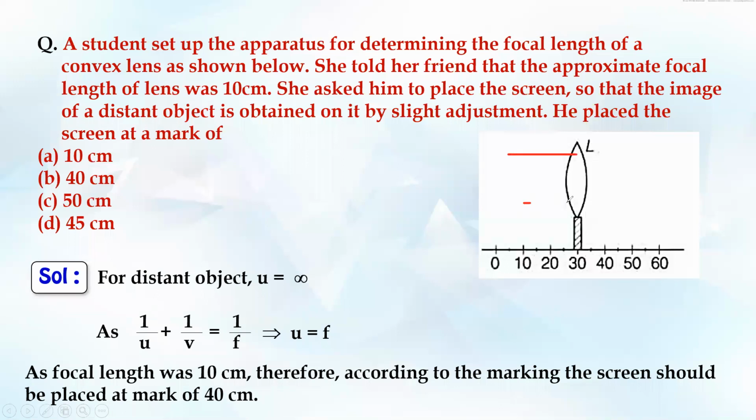Rays will come like this, and the focus is formed somewhere here, right? And in this case, the friend had said the focus will be formed 10 centimeter from the lens. If I place a screen here, the 10 centimeter comes out to be at 40. So hence the screen has to be kept at 40. So that's how it is. The screen has to be kept at 40 centimeter.